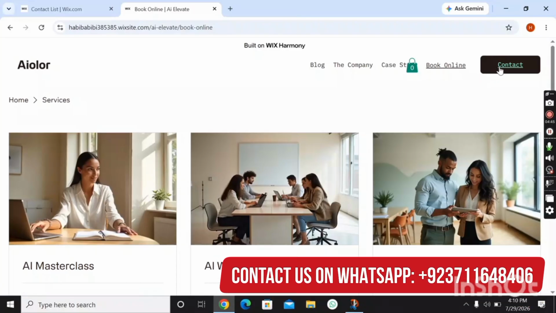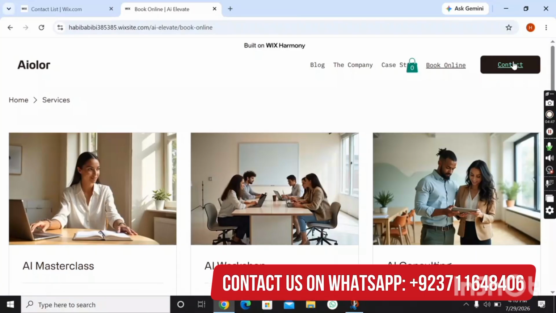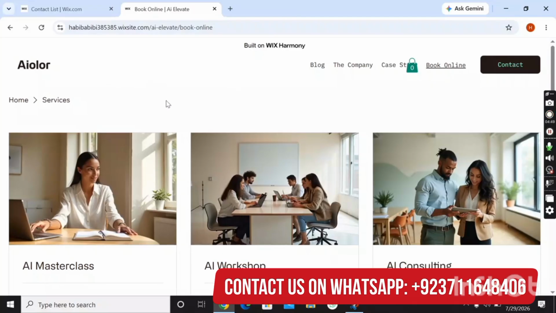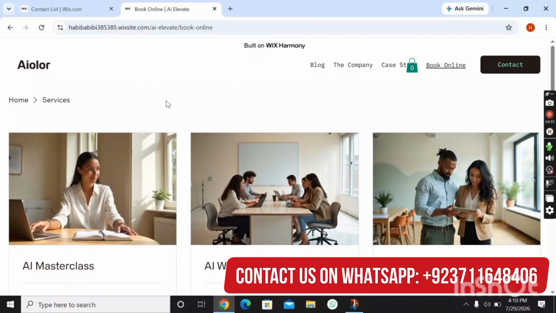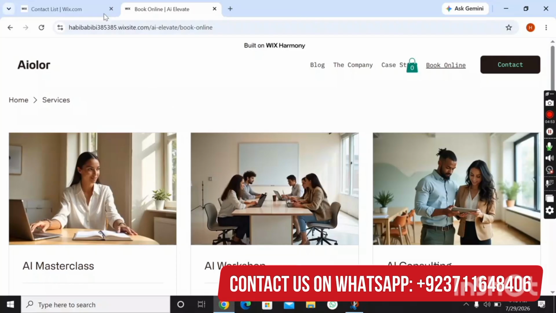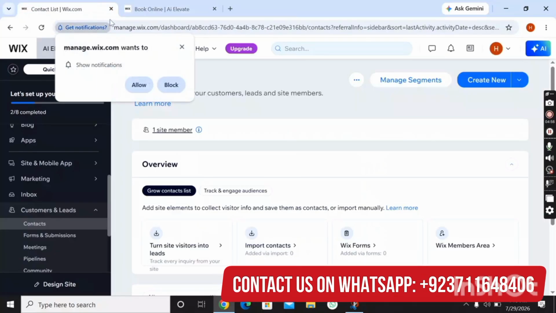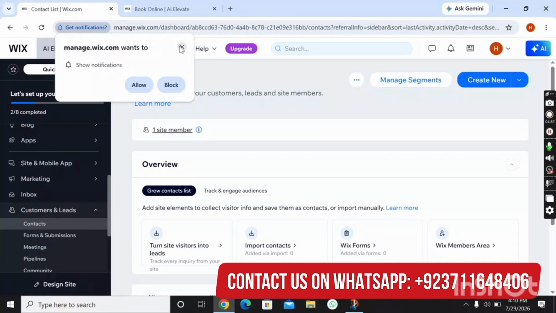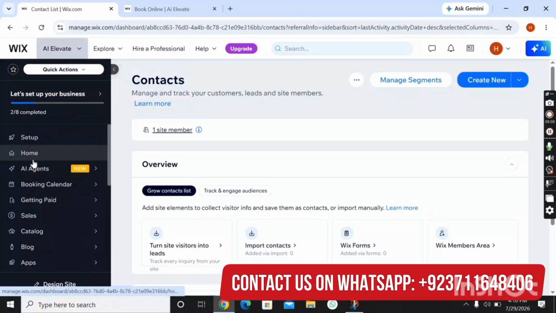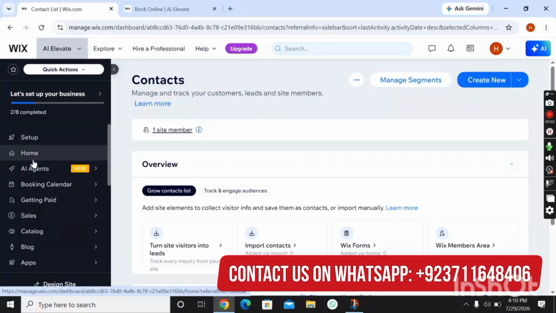So this is the contact section. So viewers, this was all about the user panel. So let's move toward this dashboard or admin panel. So viewers, here you can see each and everything can be manageable from here.